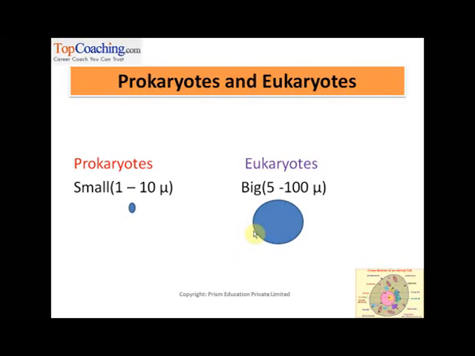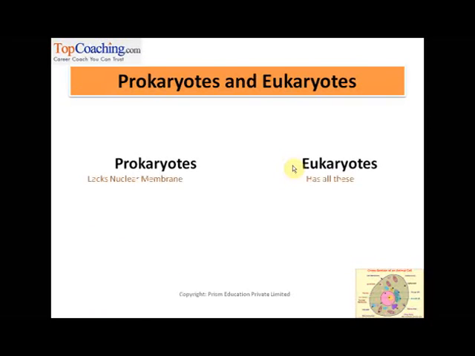And why is that? Because we just now said that eukaryotes have many such organelles which prokaryotes don't have, like the Golgi apparatus, mitochondria, endoplasmic reticulum. So that is the very first difference between prokaryotes and eukaryotes, which is that prokaryotes are small, their size ranges from 1 to 10 micrometers, whereas eukaryotes are bigger, their size ranges from 5 to 100 microns. Okay, we just now said prokaryotes lack a nuclear membrane, eukaryotes have it.